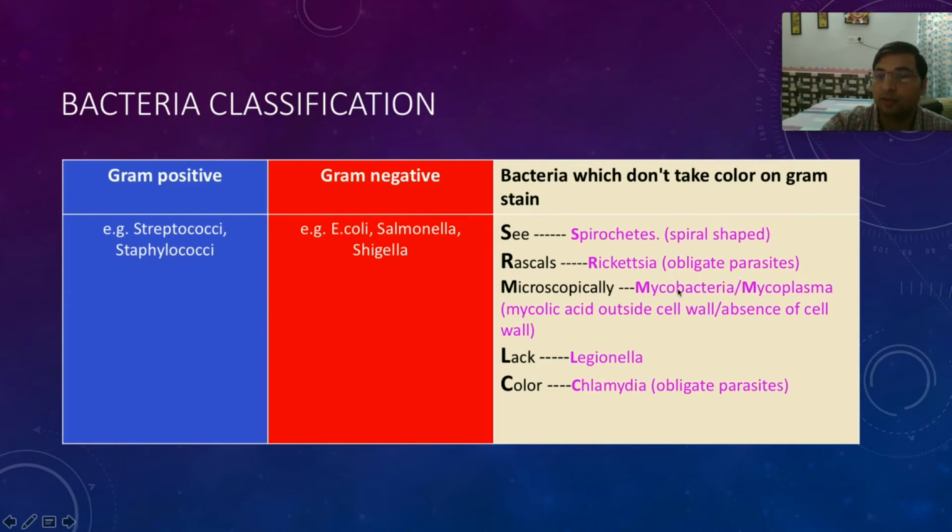M stands for mycobacteria, as in tuberculosis, and mycoplasmas also. L stands for Legionella species, and C stands for Chlamydia species, right? These bacteria have peculiar features. Their cell walls are peculiar so that they do not take the gram stain.